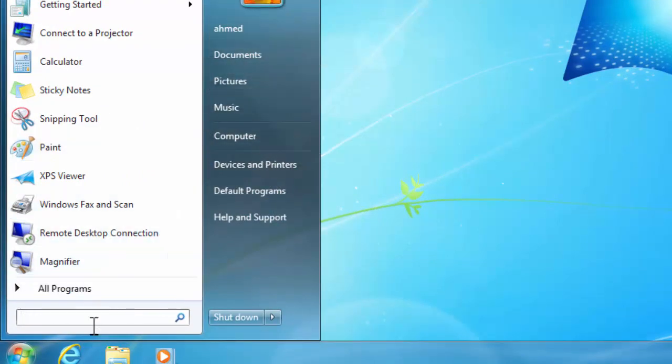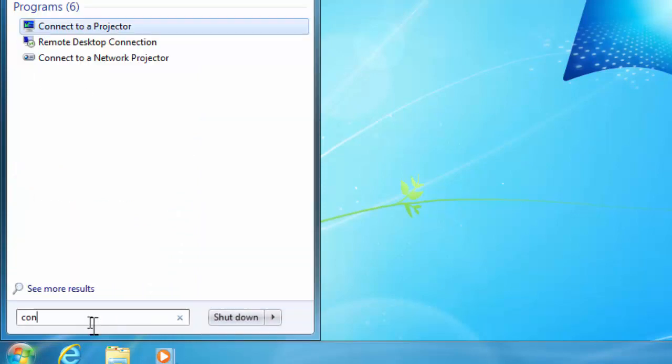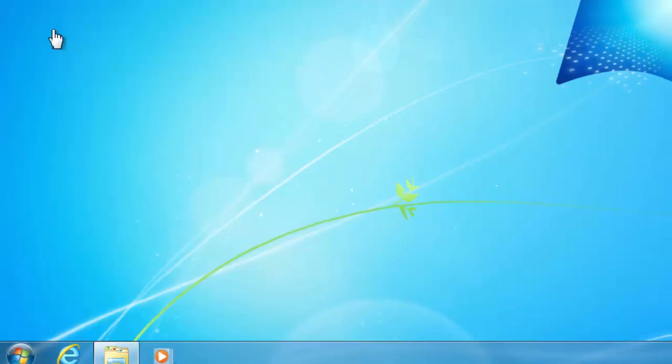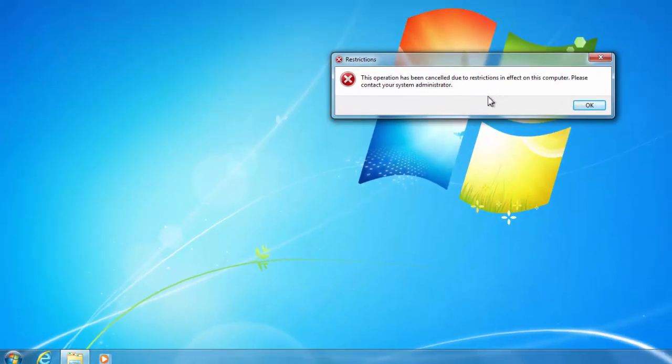Also if you try to write control panel here, see, I can see it, but if I click on it, I want to open it, you can see the message: this operation has been cancelled due to restrictions in effect on this computer. Please contact your system administrator.